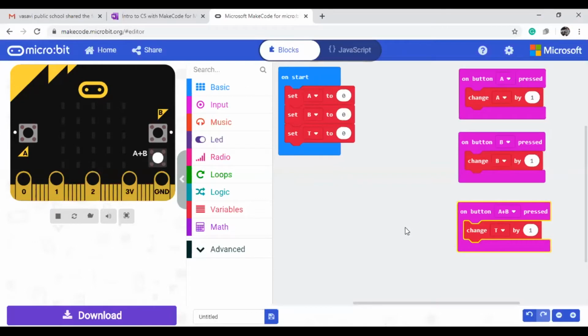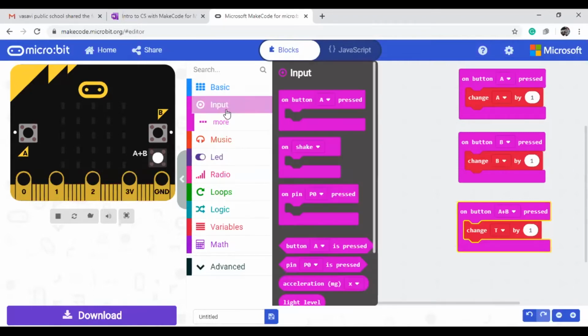Okay, continue. Where we are now, we initialized the values and we change the values. Now what is our next task? We need to display the values. Here one more thing: shake is there. Shake means when we shake the board physically in real time. Let me show you that board. If you shake it, there is an accelerometer sensor, like a tilt sensor. If you tilt the left side, it will give some value. If you tilt the right side, it will give some value. Upside, it will give some value. Downside, it will give some value. So we can use that accelerometer sensor for other event handling.